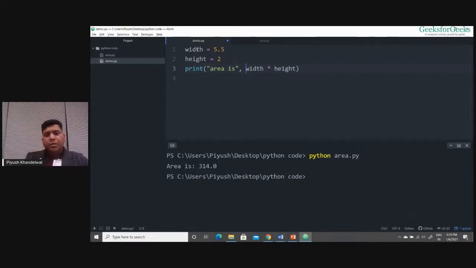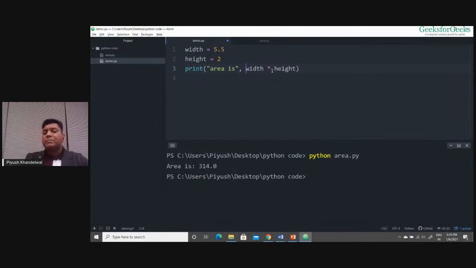I have set the width to 5.5 and the height to 2, right? And when I'm printing this, we have seen that the things written inside the double quotes are printed as it is. But when we write some expression without double quotes, it is evaluated first, then it is printed. We have seen that yesterday, right? So it is width into height.